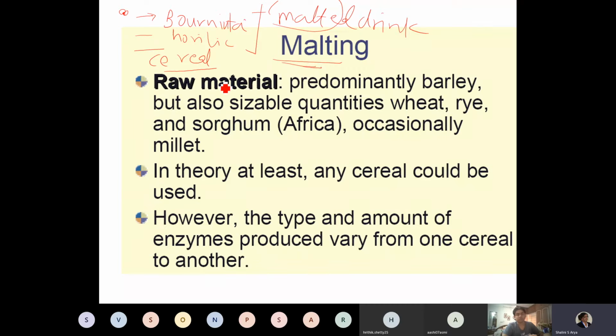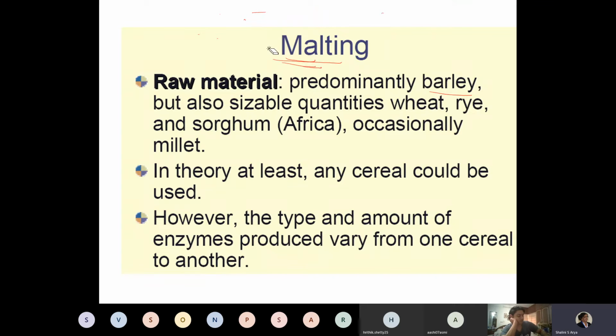Okay, so basically for preparation of malt, the grains can be used, and barley could be used as a major ingredient, but the malt can be prepared from any cereal.